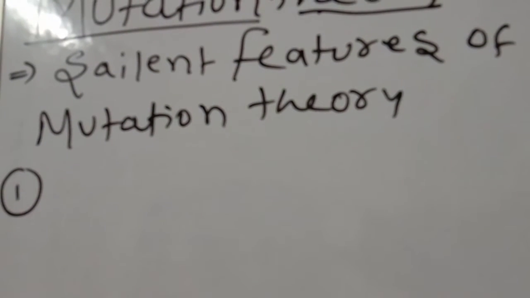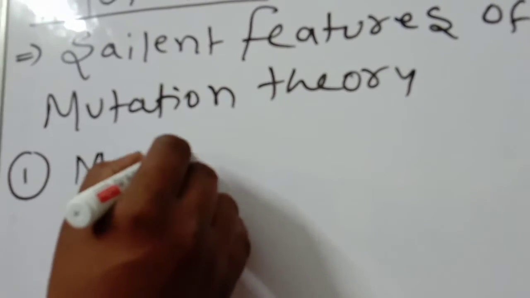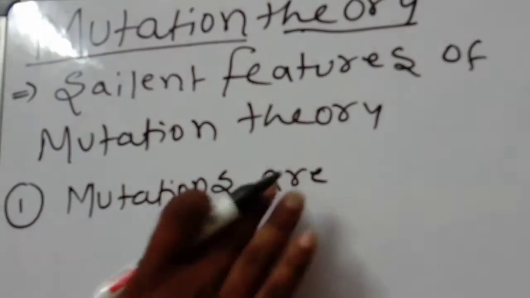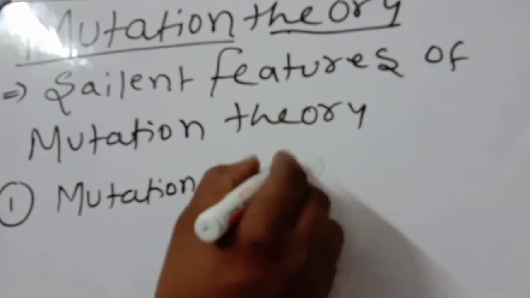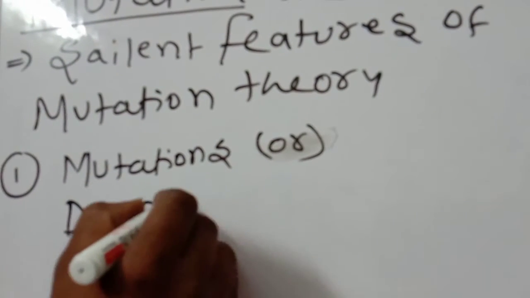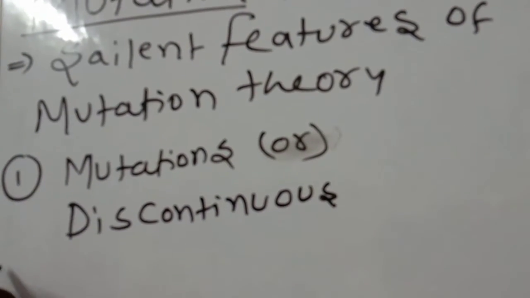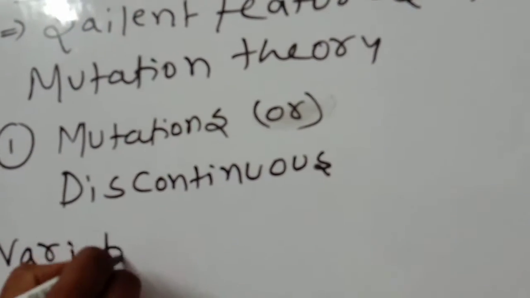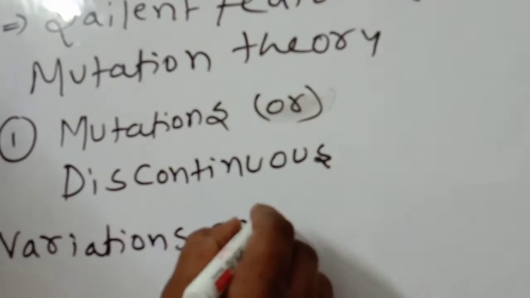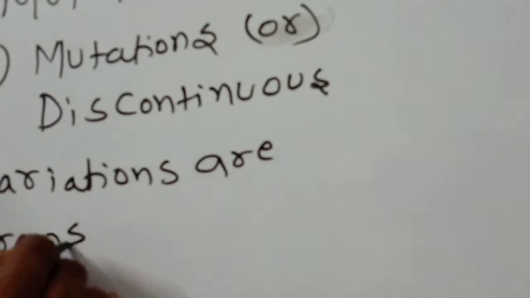The first point: mutations are discontinuous variations, and they are transmitted to other generations.